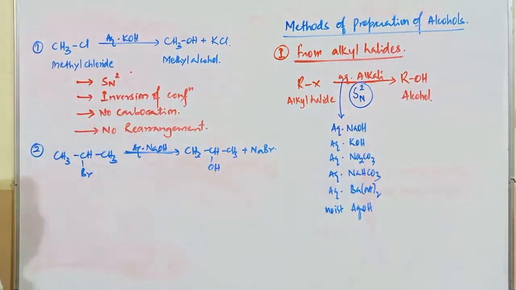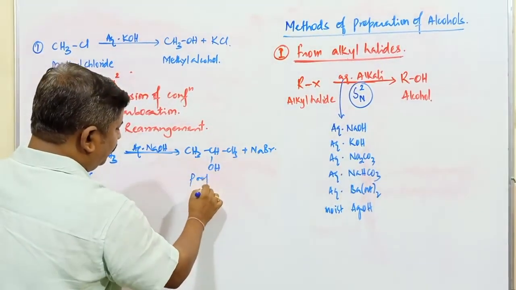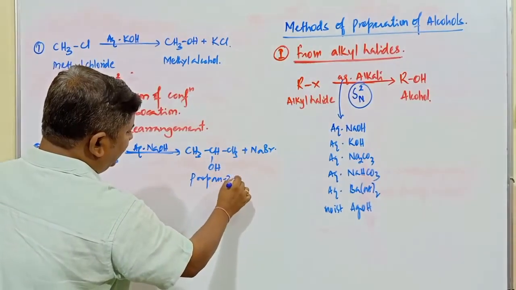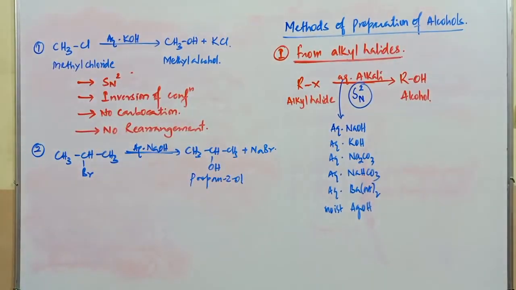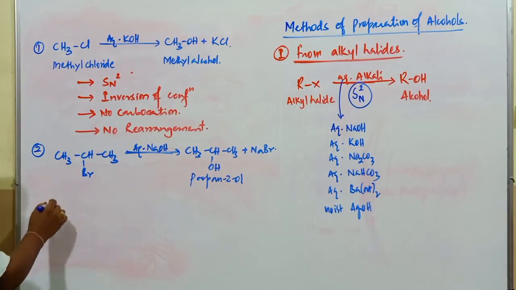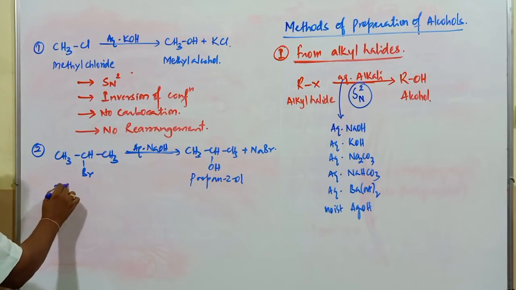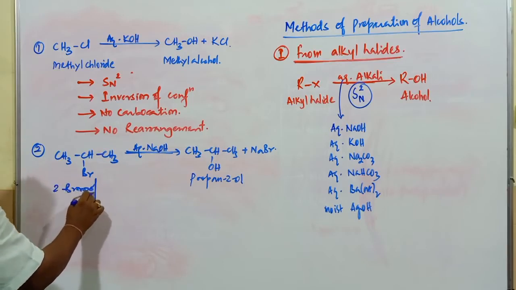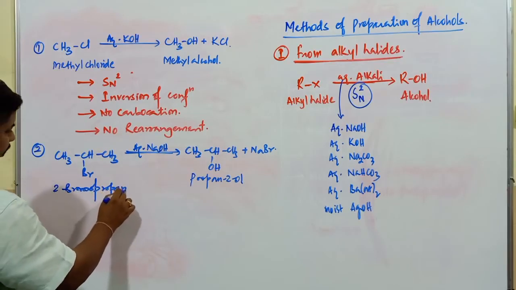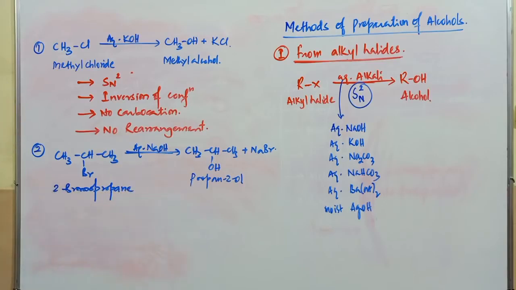This is the propan-2-ol compound. What is the common name? Isopropyl alcohol is the common name of this compound. What is the name of the starting compound? It is 2-bromopropane. So this is the second example.